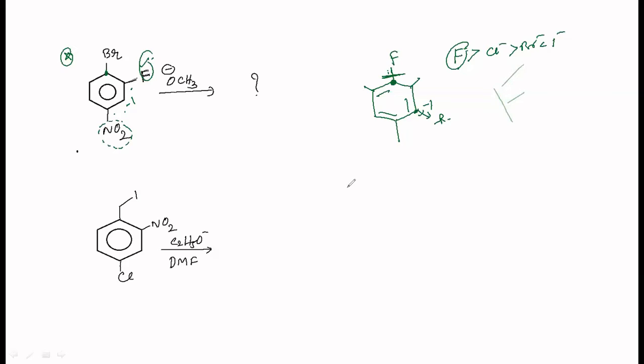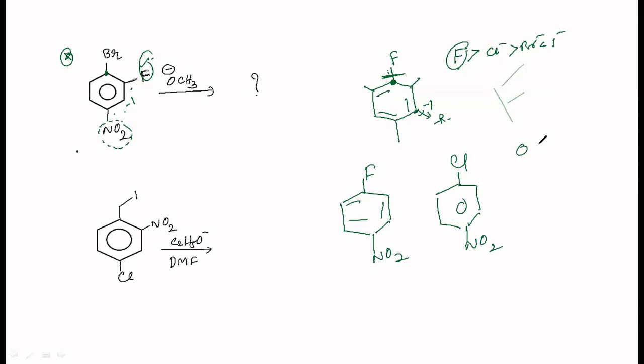Now, in this compound, supposing you had this F and NO2, and you have got this NO2 here, Cl and NO2 here. If I had asked the question, which one is more reactive towards nucleophilic substitution with OCH3 minus, automatically you would have said yes, that is correct. This is more reactive than the other one because NO2 is at the para position for both of them and F is a very good leaving group.